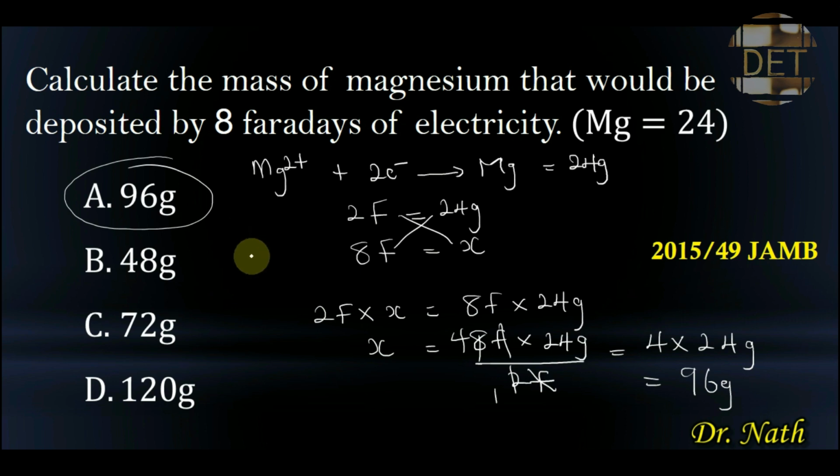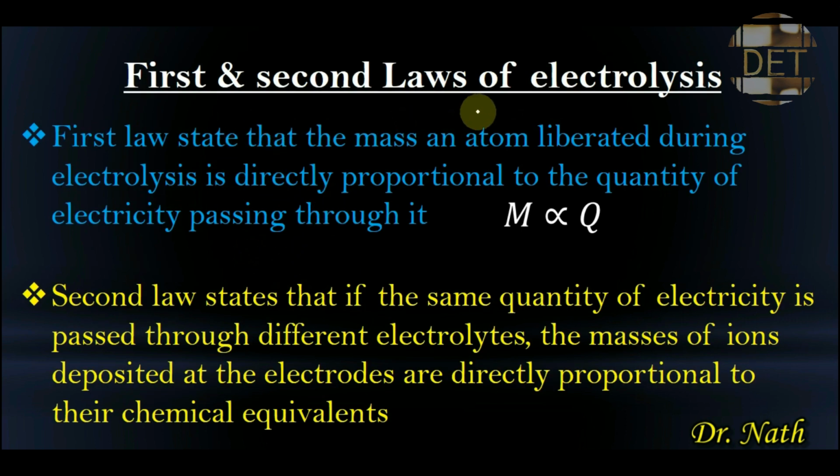So in summary, we have looked at the first and second law of electrolysis, and we said that the first law of electrolysis states that the mass of an atom liberated during electrolysis is directly proportional to the quantity of electricity passing through it, and we said that this is the mathematical representation of this law, that the mass of an atom liberated during electrolysis is directly proportional to the quantity of electricity passing through it, Q.